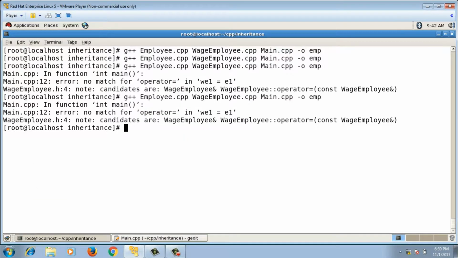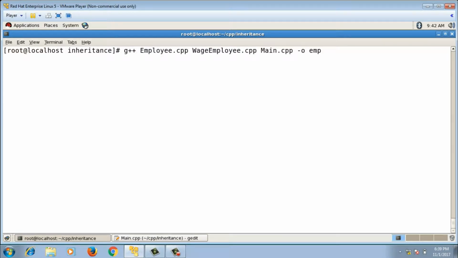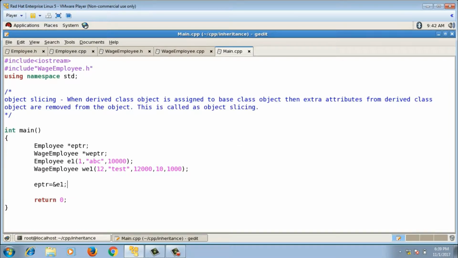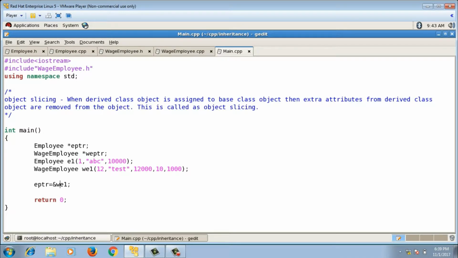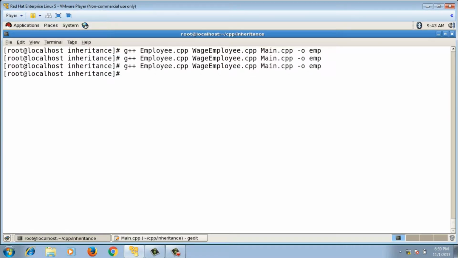So if I compile this, it is getting compiled because obviously this is possible. EPTR is employee pointer and E1 is employee object. So any pointer can hold address of its own type. That is okay. Now if I say EPTR equals to WE1, whether it is possible, employee pointer is there and it is trying to hold the address of wage employee object. Now if I compile this, this is also getting compiled. That means wage employee pointer can hold the address of wage employee object. Now if I make here WEPTR, then again this will get compiled because both are of same type.